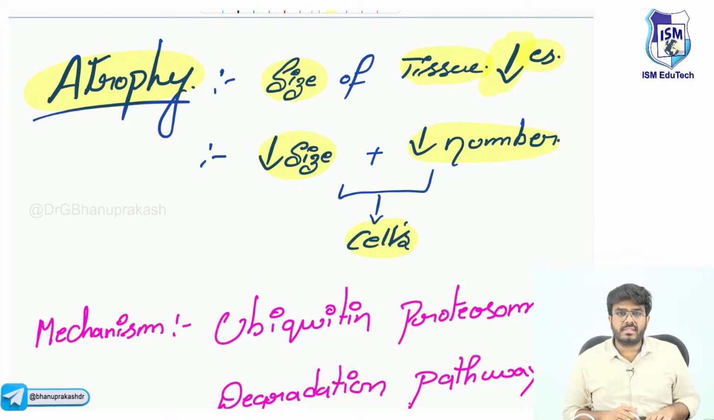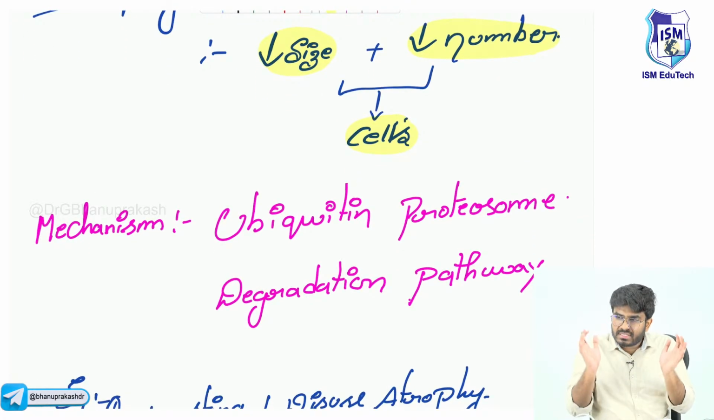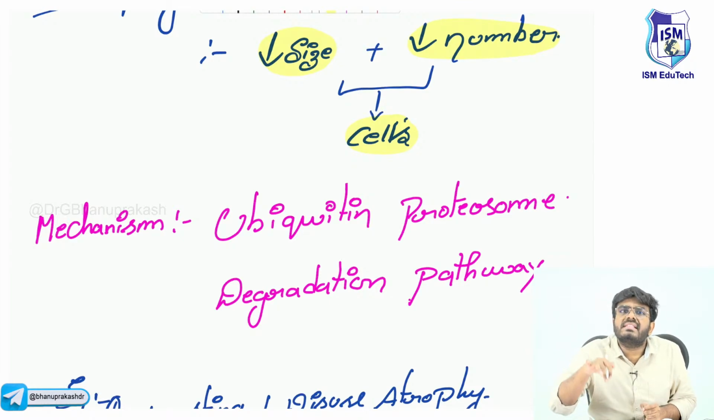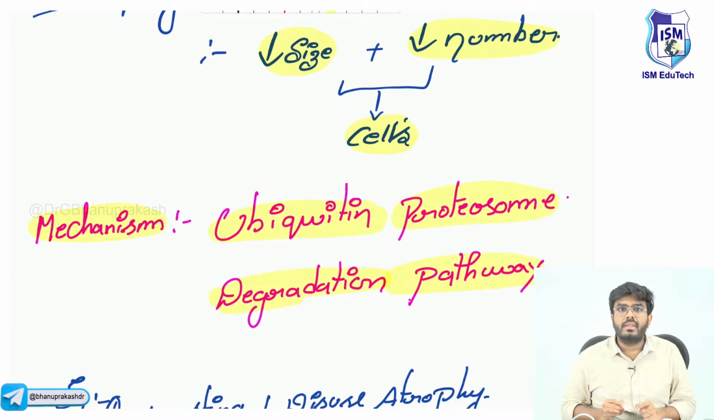Why, sir? What is the mechanism? Hypertrophy is because of increase in protein synthesis. Hyperplasia is because of mitosis, more number of divisions. And atrophy, because the tissue size is decreasing, in these cells a pathway will occur, which is called the ubiquitin proteasome degradation pathway.